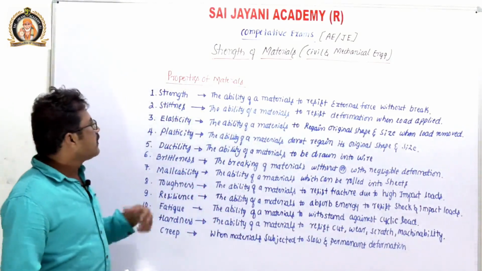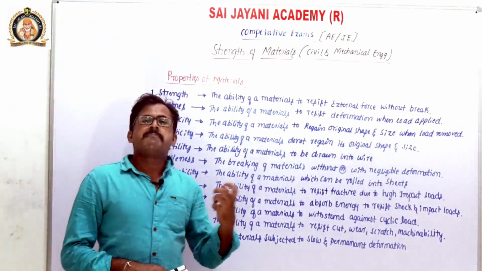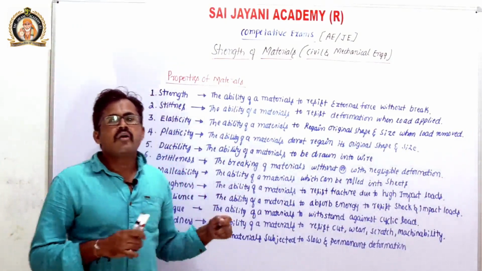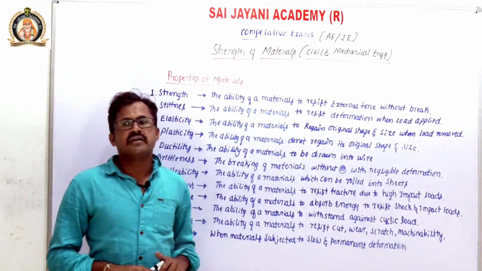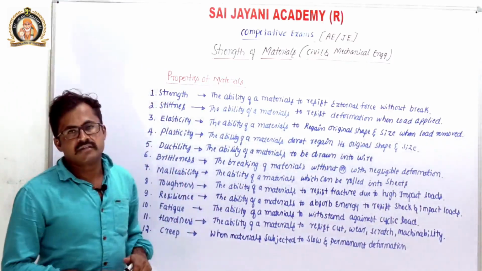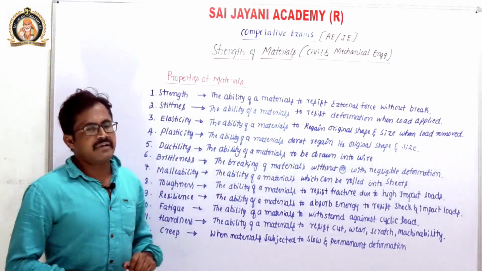For example, with a simple rubber band, when you apply load, it elongates. After the removal of load, it regains its original shape and size. That property is elasticity. So rubber is an elastic material.